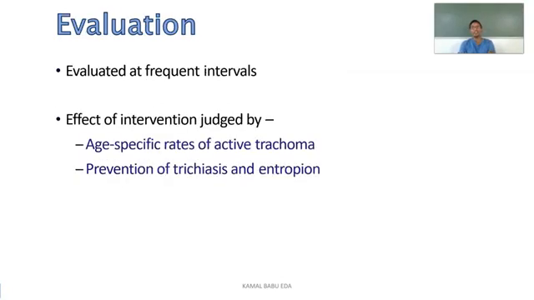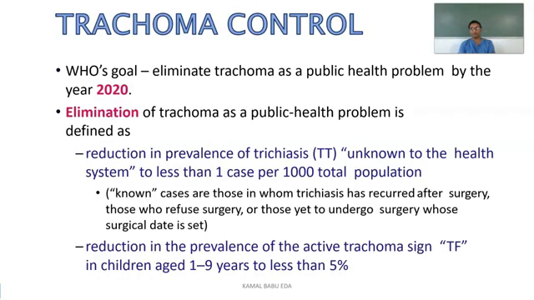Coming to the evaluation here, we have to evaluate this program at frequent intervals. The effect of the intervention is judged by age-specific rates of active trachoma and prevention of trichiasis and entropion. So coming to trachoma control here, the WHO goal is to eliminate trachoma as a public health problem by the year 2020.